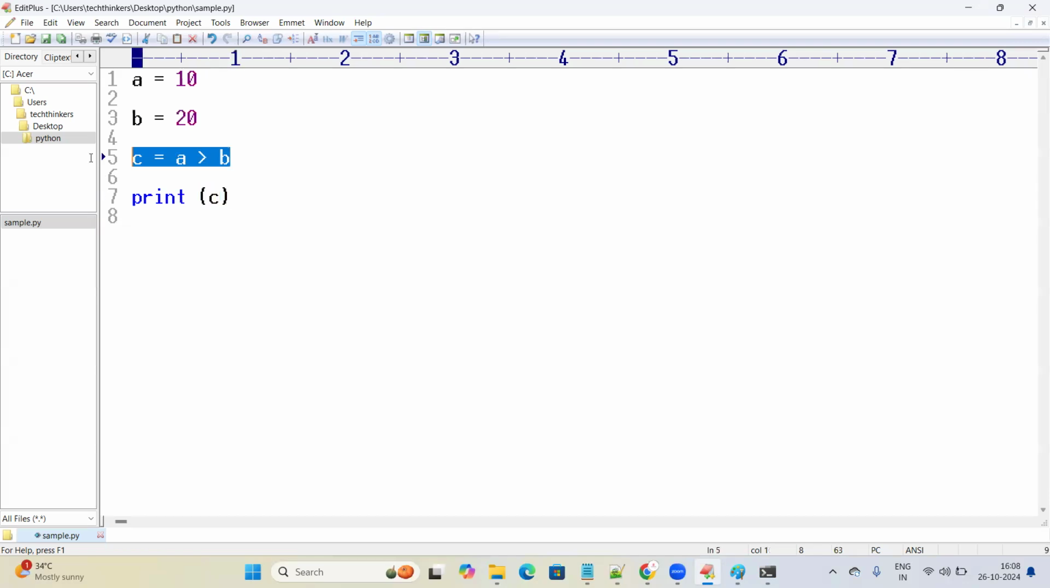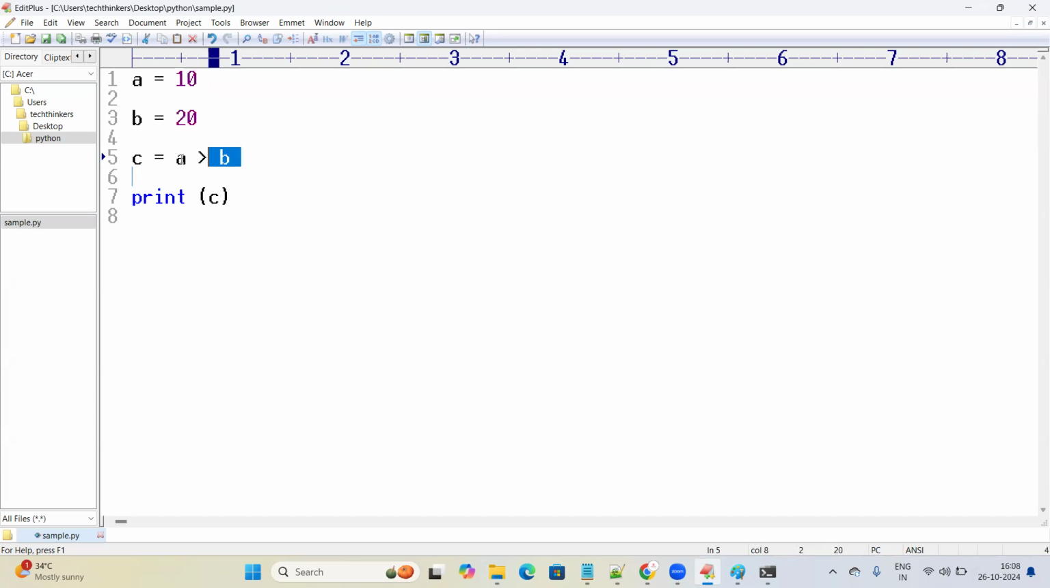When you are giving some expression and you try to print C, it gives you the output, whether it is True or False. The expression will be evaluated, and the output will be given in the form of True or False. What is the value of A? 10. B is 20. 10 greater than 20? Obviously False. Based on the values that you provided, this expression is false.